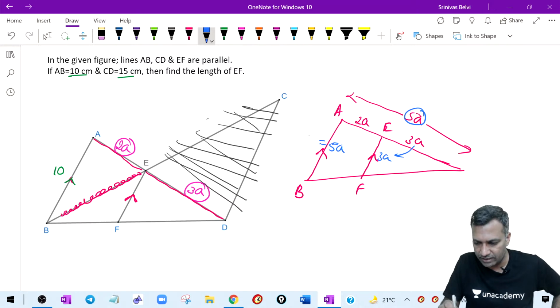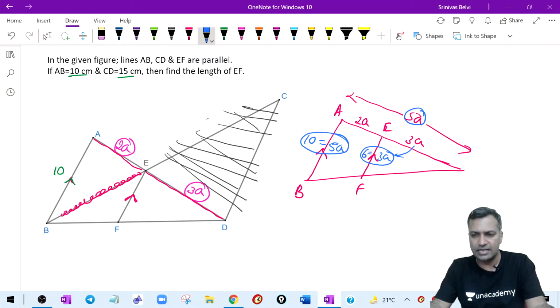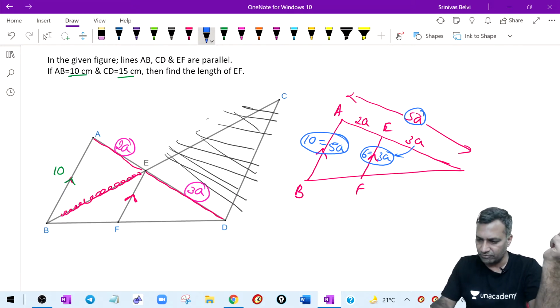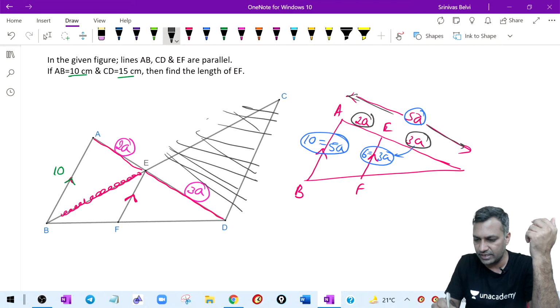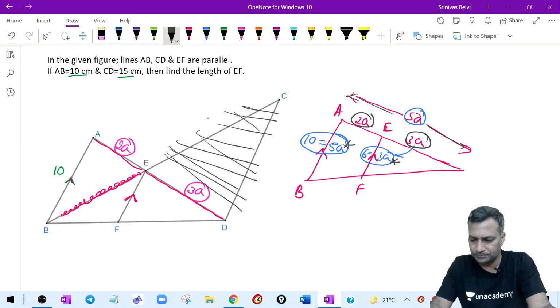But what is the value of 5A? 10 units. 5A corresponds to 10 units. Therefore 3A corresponds to how many units? 3A corresponds to 6 units. I can again speak similarity here, but it is not required. We already know the basic proportionality theorem. If this is given to me as 3A and 2A, I know that the total length of this triangle is 5A. Therefore this will be a function of 5A, and this a function of 3A, and you can write it out there. Is this clear so far? Therefore the answer is 6. Is this clear?